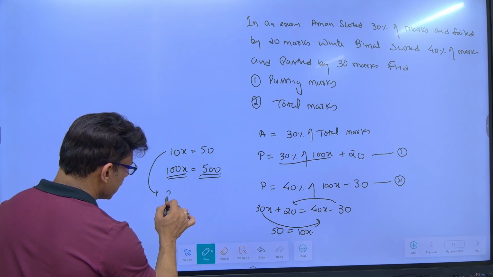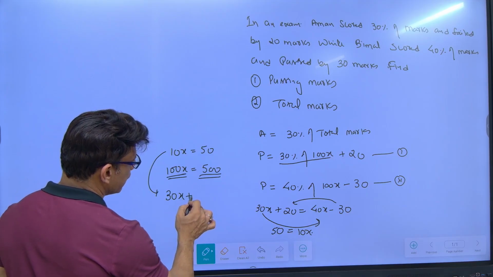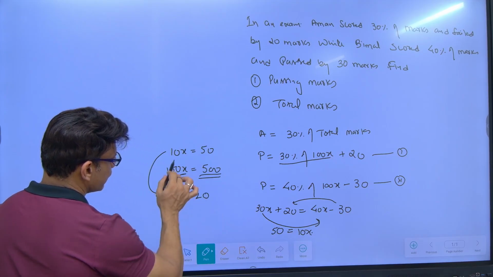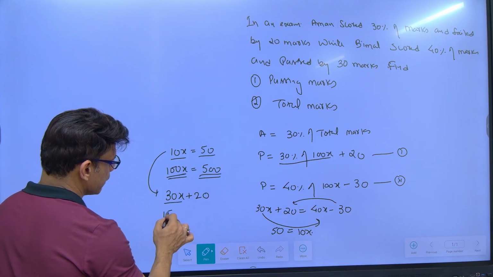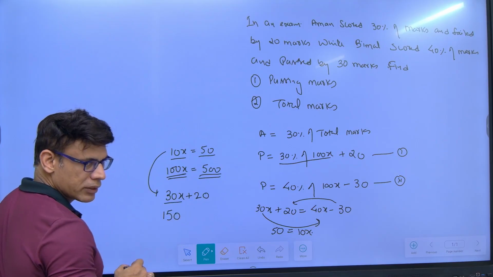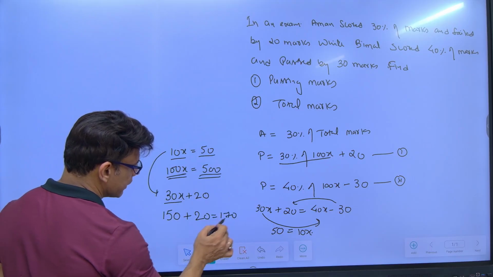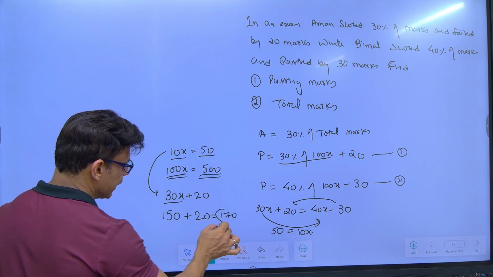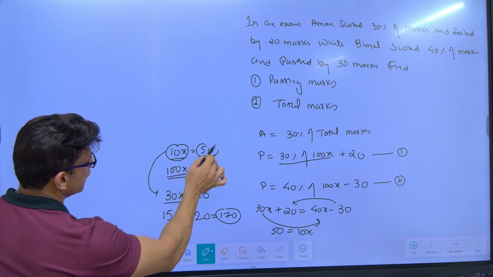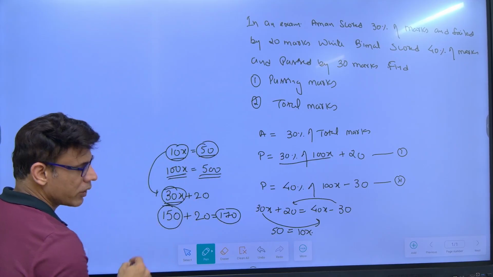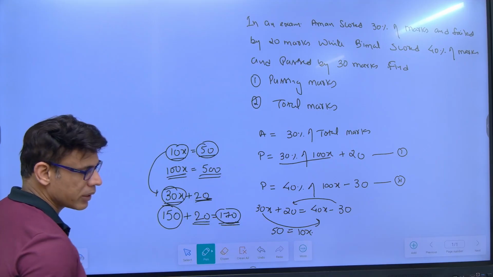So first you find out 30x because 30x is 30%, and then add 20 to it. So 10x is how much? 50. So 30x will be equal to how much? 150 or not? 3 times 50, plus 20, which is equal to what? 170. Can we say 170 is the passing marks? 10x is 50, so 30x will be 150. Plus you give 20 marks more, you will reach the passing marks.